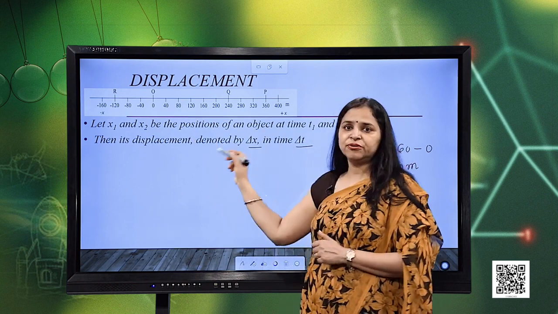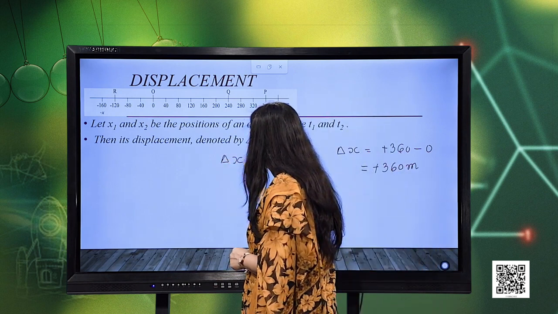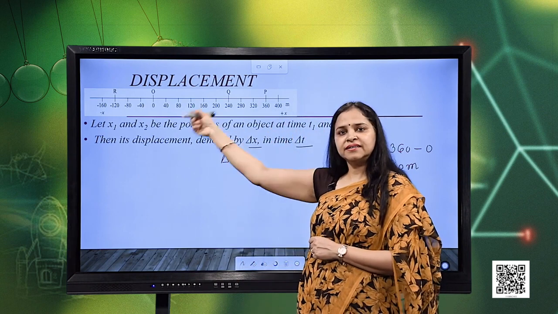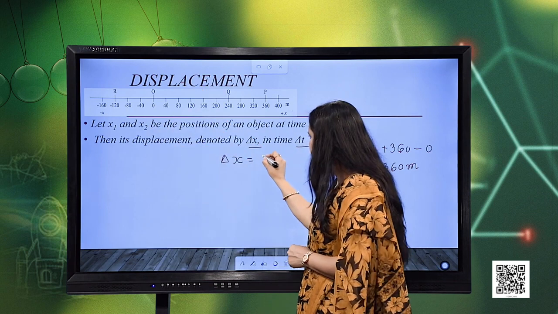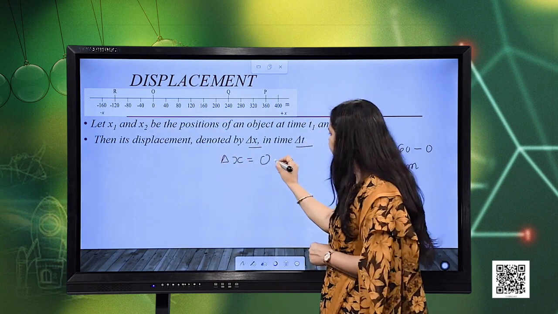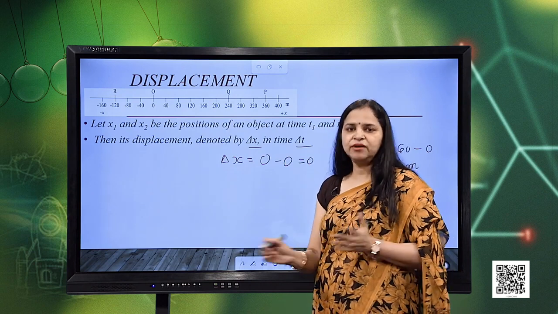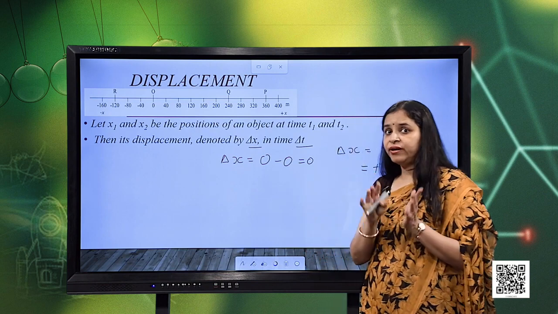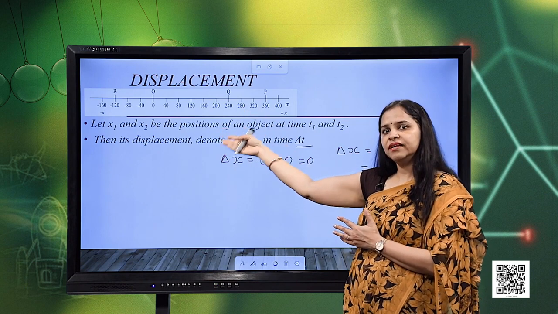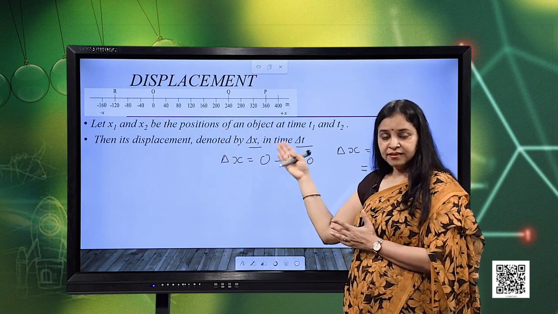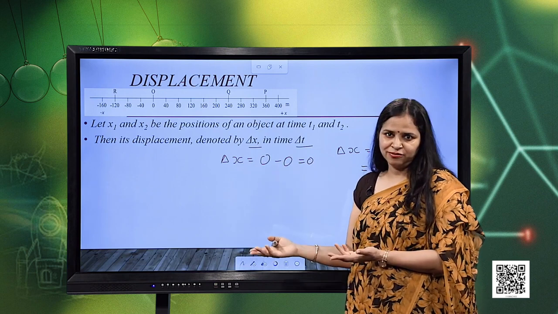But now when I need to calculate the displacement, then displacement delta x will be equal to: the particle is returning to the same initial position, so the final position is 0, minus the initial position, which is also 0. So, what is the displacement? Displacement is 0, there is 0 displacement. Here you can notice a difference between the distance and displacement. Although in the same example the distance travelled is 480 meters, the displacement of the same example is 0, right.